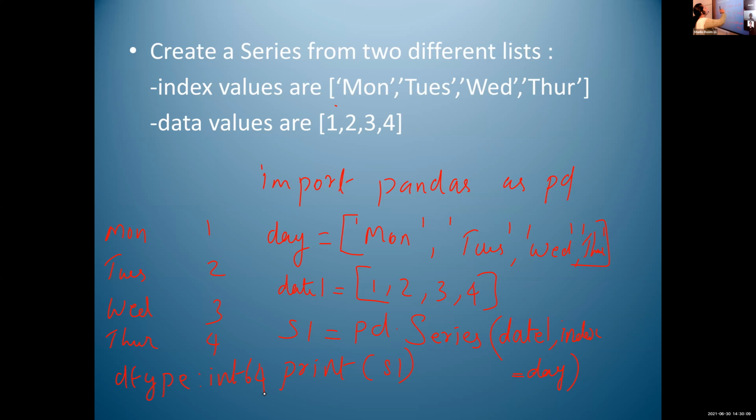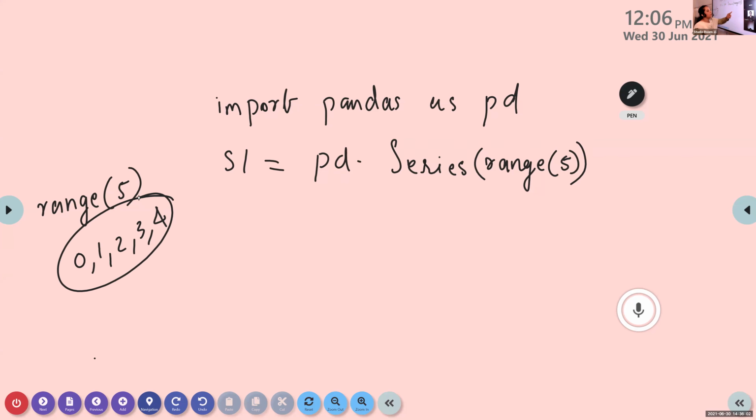So I want to create a series with 0, 1, 2, 3, 4 values using the range function. I have to write range 5. Range of 5 means starting from 0 to 5, where 5 is not included. So 0, 1, 2, 3, 4 is stored in s1. If you write the print statement, print s1, the output data values are 0, 1, 2, 3, 4. What is the index value here?